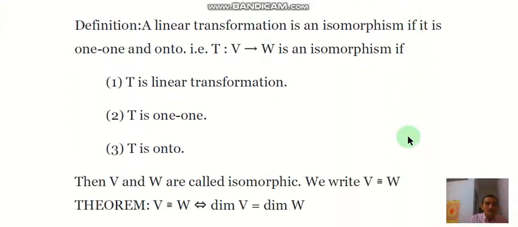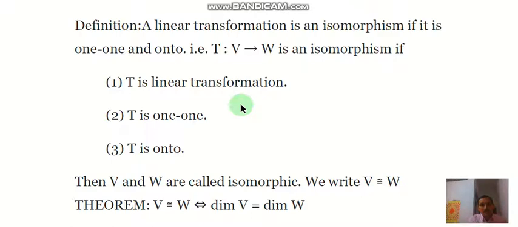So next we define the isomorphism. A linear transformation is an isomorphism if it is one-one, onto, and a linear transformation. So T, a mapping from vector space V to vector space W, is an isomorphism if the following three conditions are satisfied: T is one-one, onto, and a linear transformation.